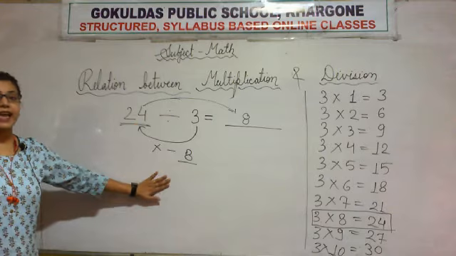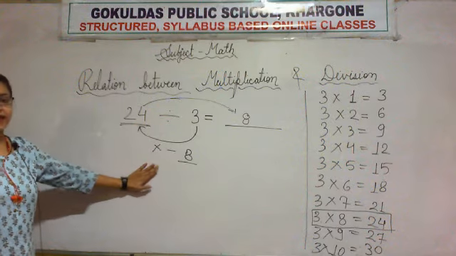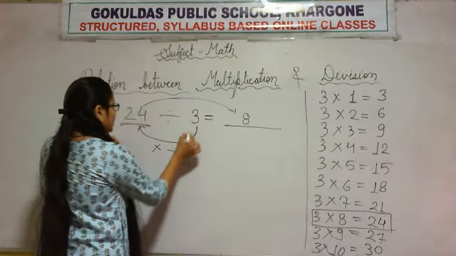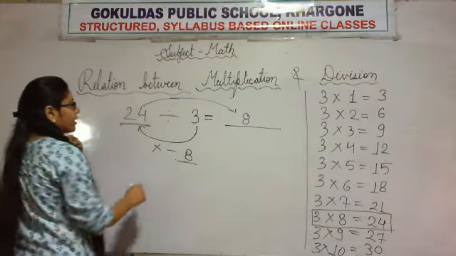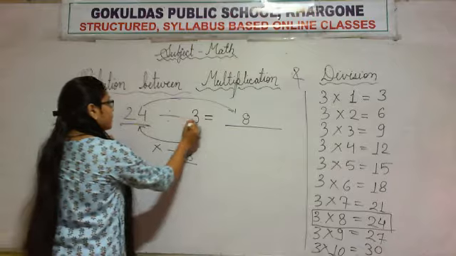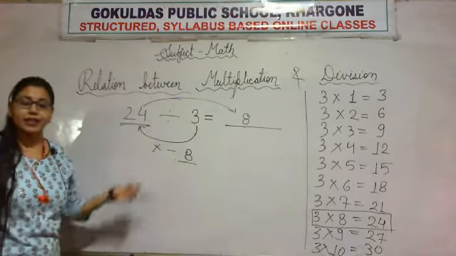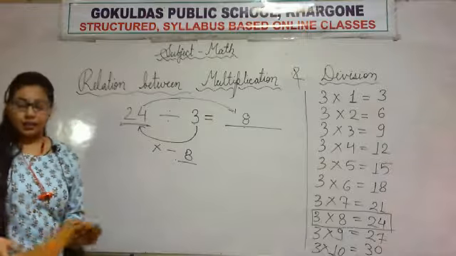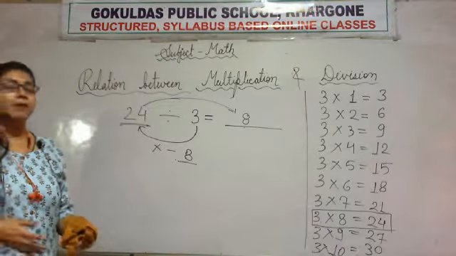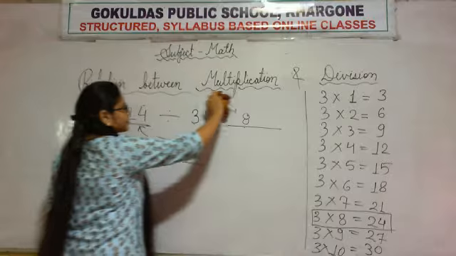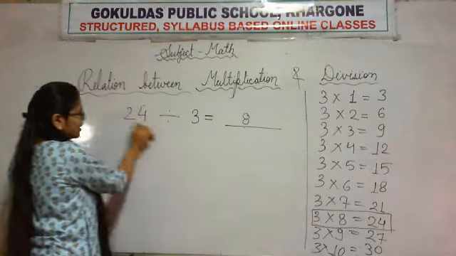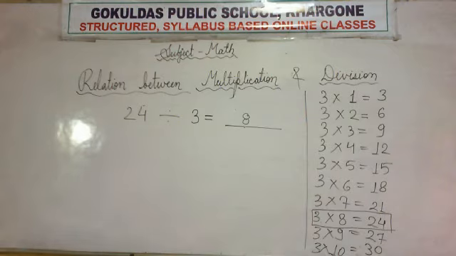This is the cycle, the multiply divide cycle. If we multiply 3 by 8, we get 24, and if we divide 24 by 3, we get 8. This is the use of the relation, or we can say the multiply divide cycle. So 24 divided by 3 is equal to 8.